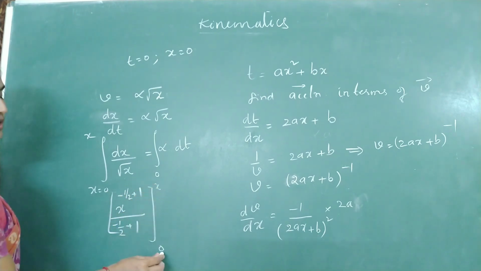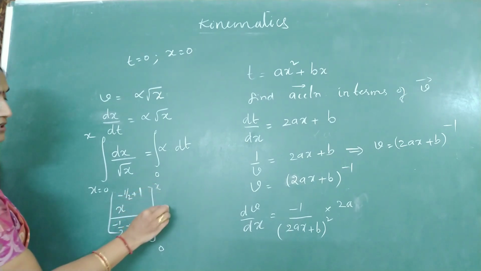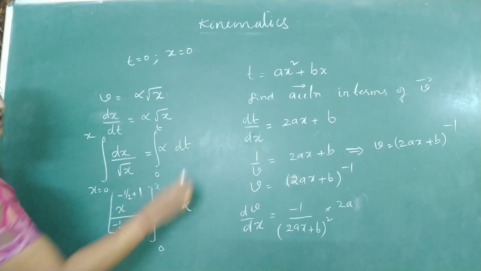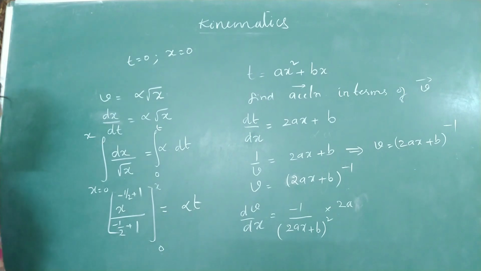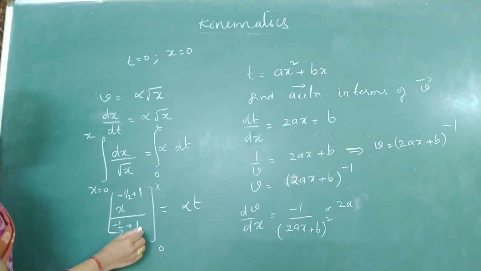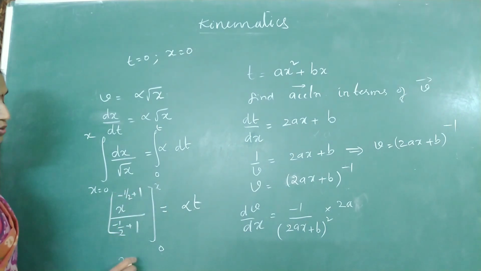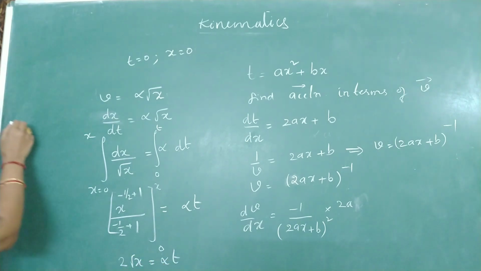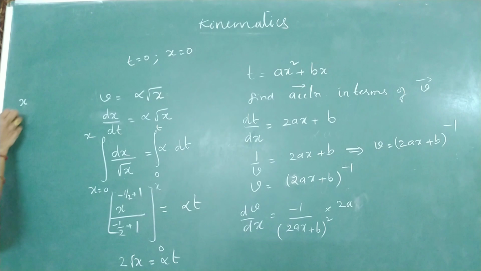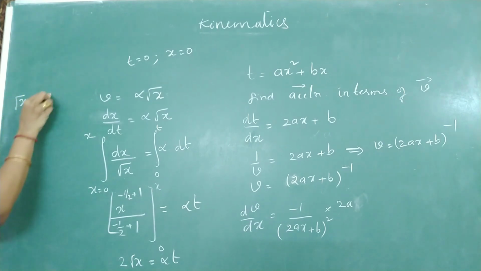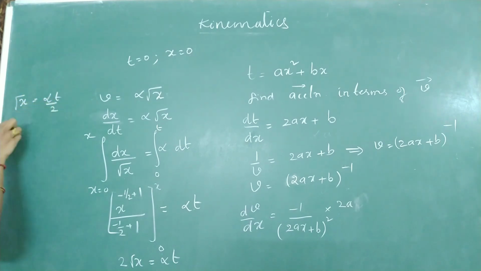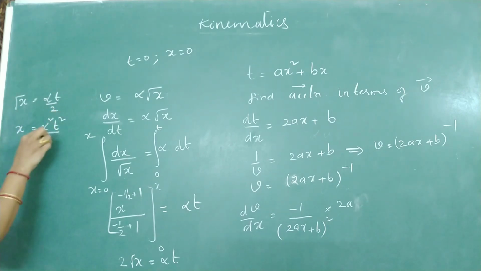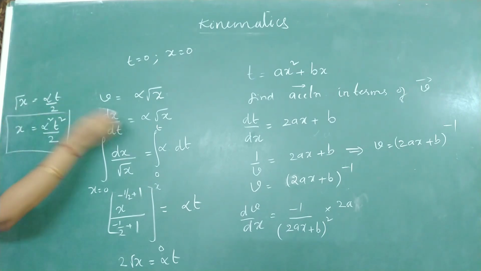If it is not 0, put it as x naught to x as the limits. From 0 to t, the integral of alpha into dt is alpha into t. Substitute the limits. 2 root x is alpha into t, which implies root x equals alpha t by 2, or x is equal to alpha square t square divided by 2.